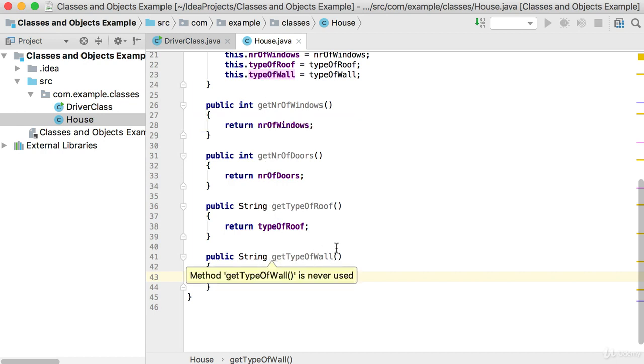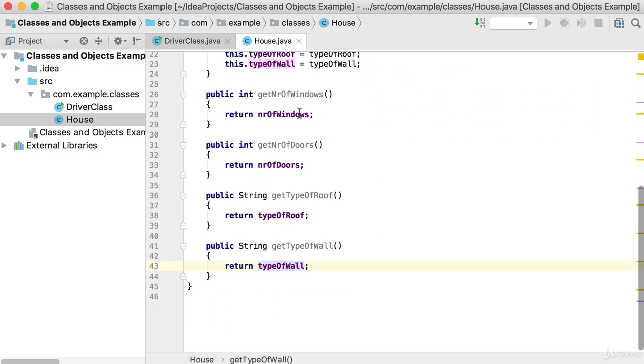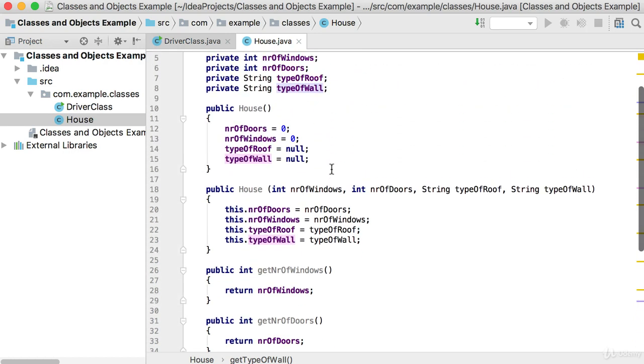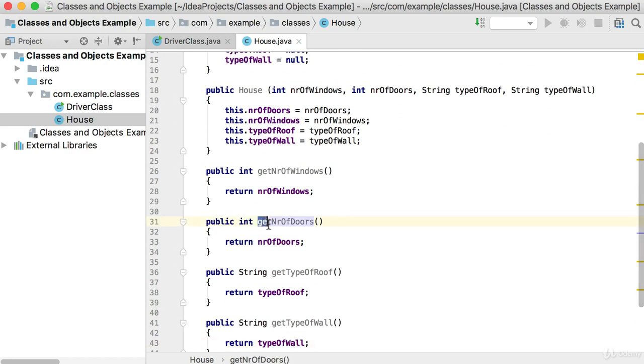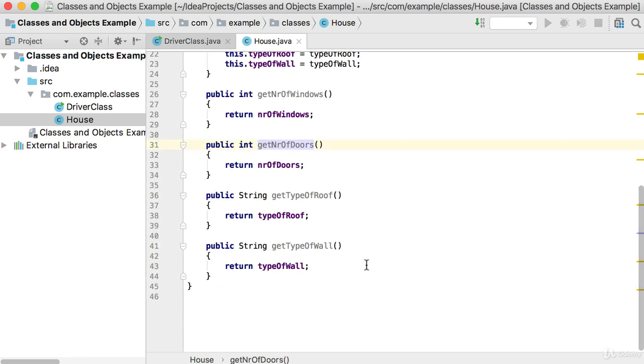Normally my getter method starts with a get, but remember the name of your method is up to you as programmer. You can choose what your method's name should be, but it's good Java convention to basically use the methods as it is generated here. So you can see it starts with the word get, and then afterwards the first letter of your variable will be capitalized, and the start of all subsequent words will also be capitalized.